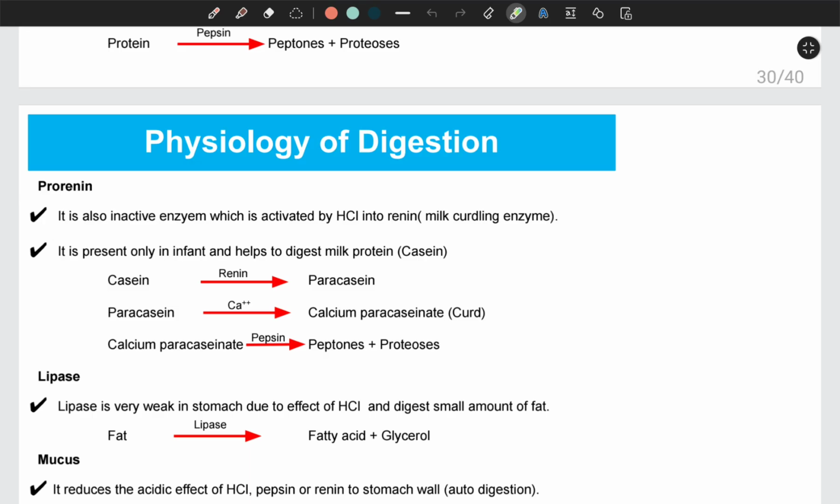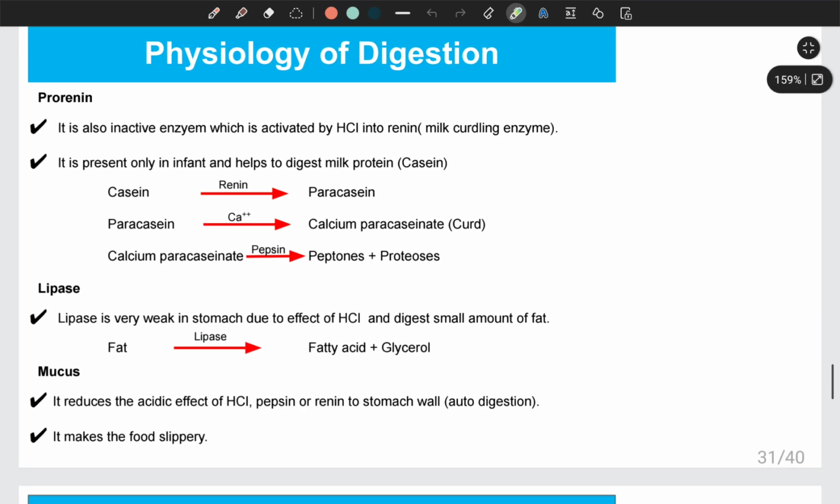And when this renin acts upon the milk protein known as casein, it converts it into an intermediate product known as paracasein, and this paracasein will mix with the calcium present in the milk and convert into a curd-like structure known as calcium paracaseinate. And this calcium paracaseinate finally mixes with the enzyme pepsin and is converted into the intermediate products known as peptones and proteases.